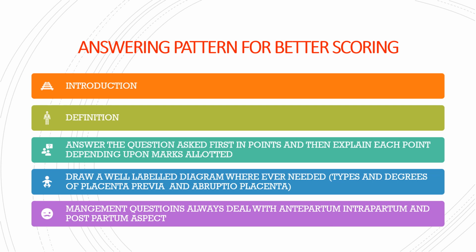So whenever you are asked, for example, to write about the management of placenta previa, it's like a paragraph and paragraph and paragraph of answers. What should be done first in such a condition is always write the explanation first in points. Like if the question is about the management of placenta previa, you can write the management is divided into, first, at home management and at hospital management, and at hospital management is again divided into expectant management and active management.